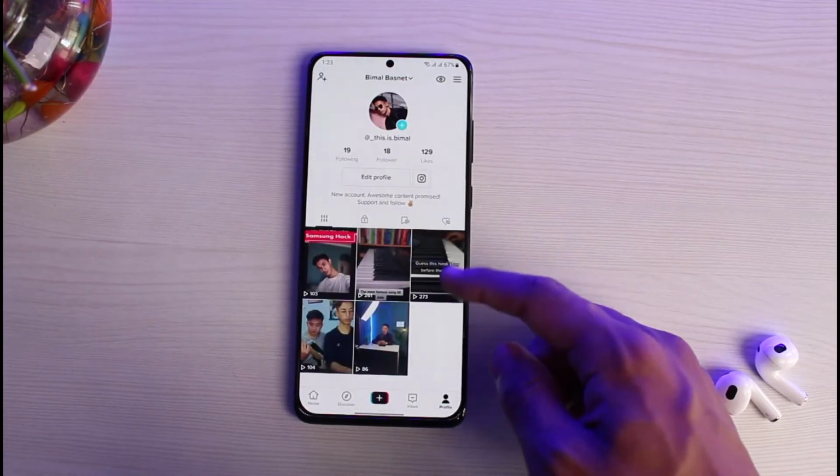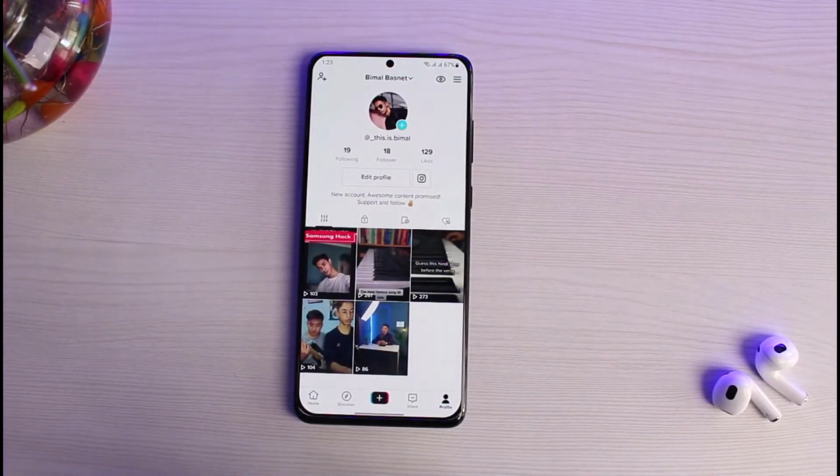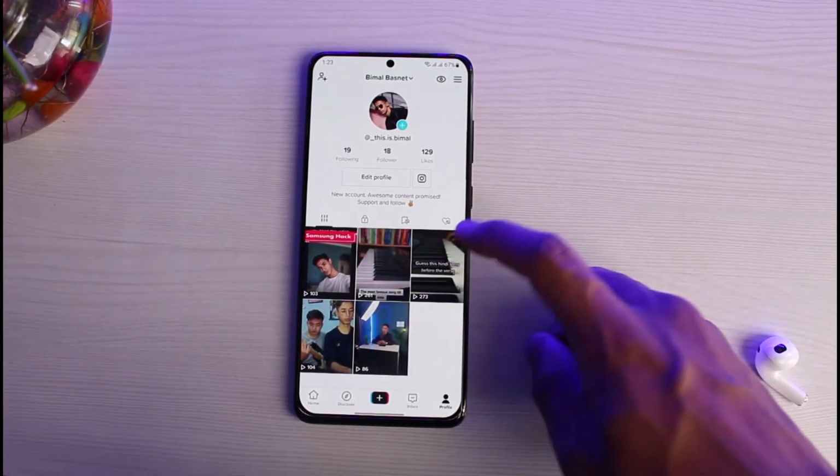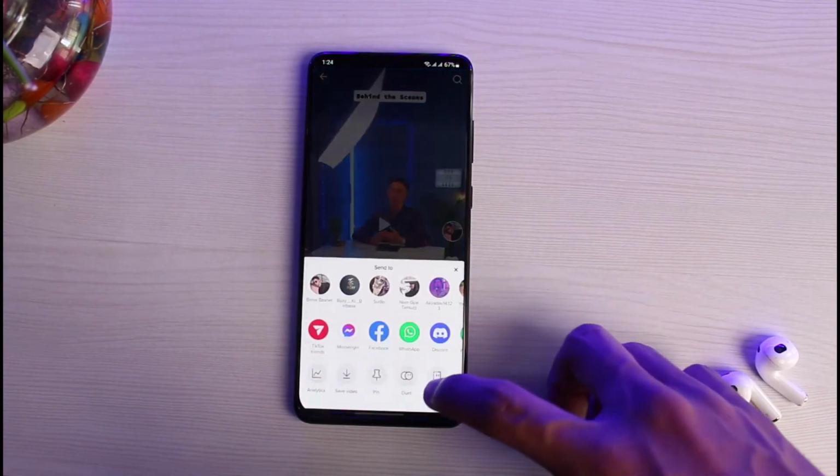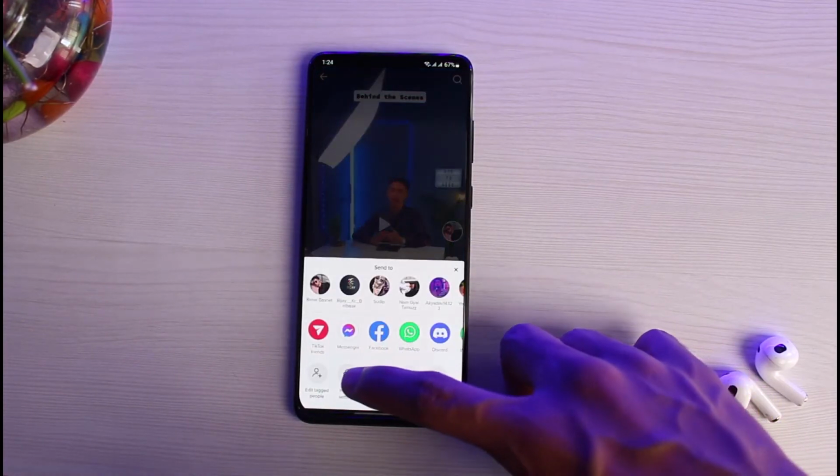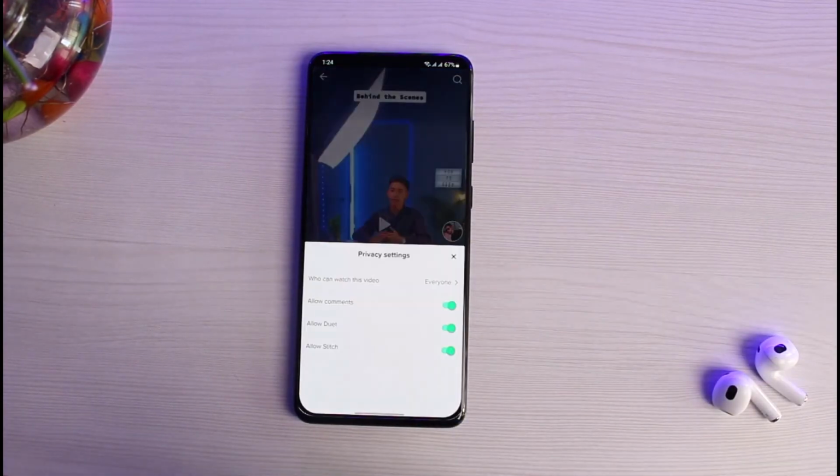And let's say one of your videos is actually going down, depending upon the algorithm, and you want to simply recommend this content to others. You have to edit the privacy setting of that particular video. In order to fix that, open it, tap on the three dots, and then look for the option called privacy setting. As you go to privacy settings, you'll be able to see a list of different options. You simply have to make sure that who can watch this video is currently set to everyone. You want to make sure that you have set it to everyone.